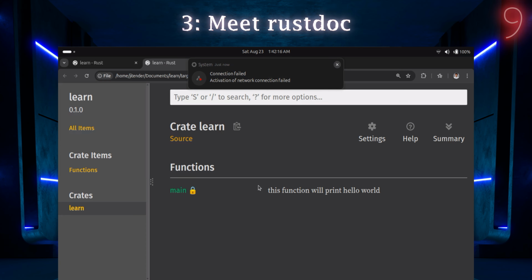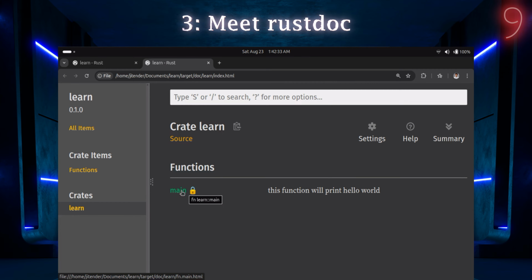If we provide these docs, basically HTML, to anyone, they can easily understand what exactly this function is doing. Even a non-tech person can say that this function will print hello world.